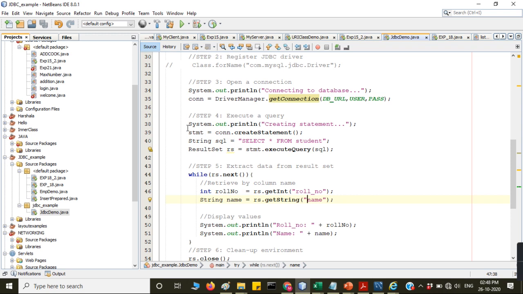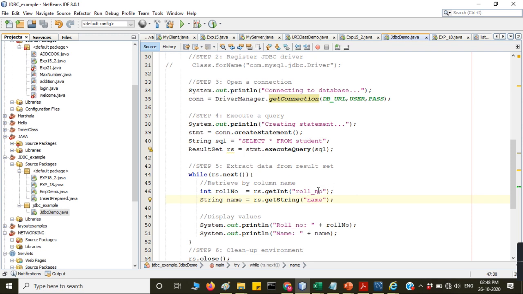And after that, once you have created the result set object, using this result set object you have to retrieve the data from the result set, that is, extract the data from the result set. So how to retrieve? You have the next method. Using this next method, you retrieve getInt. These are the field names: roll number and name are the field names.